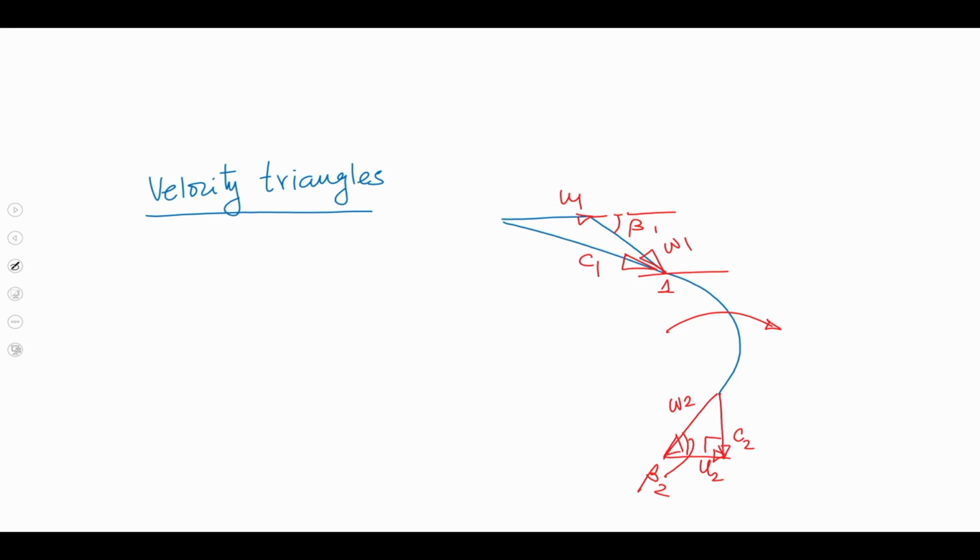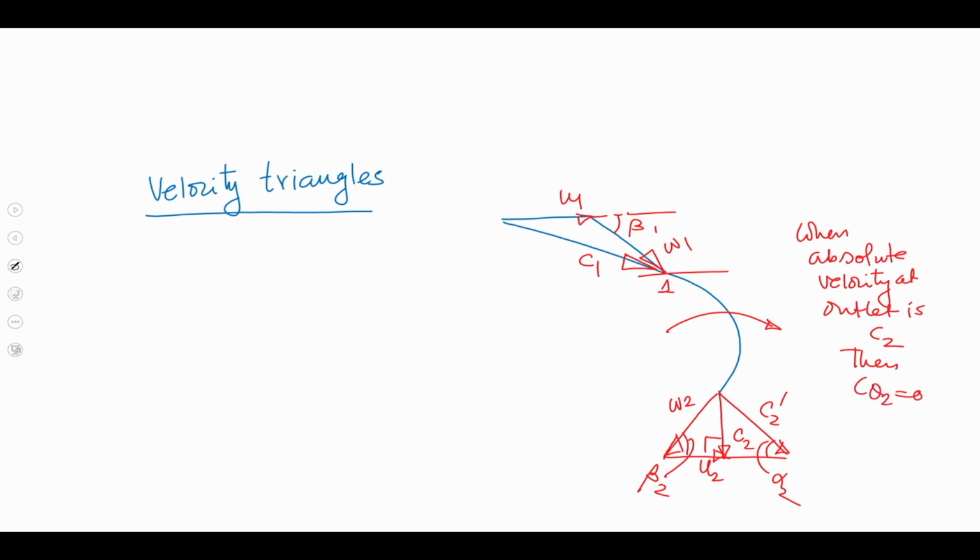In that case, this will be C 2 prime and this is alpha 2. So, when the absolute velocity at outlet is C 2, then C theta 2 equal to 0, right.